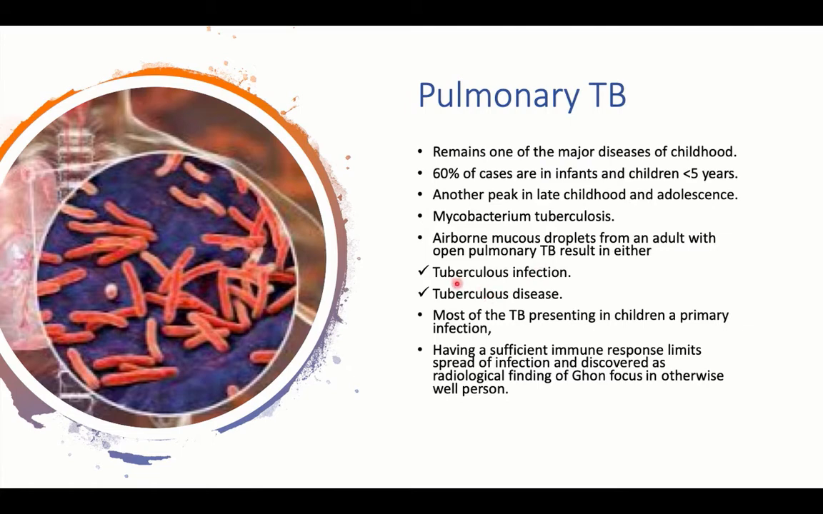When we get infected with TB, we have either tuberculosis infection or tuberculosis disease. Usually, with a good immune response, the spread of infection is limited and the bacilli become encircled by fibrous tissue, giving the radiological finding of a Ghon focus in an otherwise well person. The whole tuberculosis infection can pass unnoticed in an individual with a good immune response. Most TB presenting in children is primary rather than a reactivation of latent disease, which usually presents in adults.